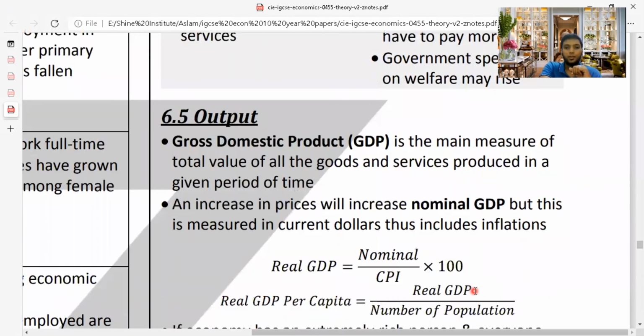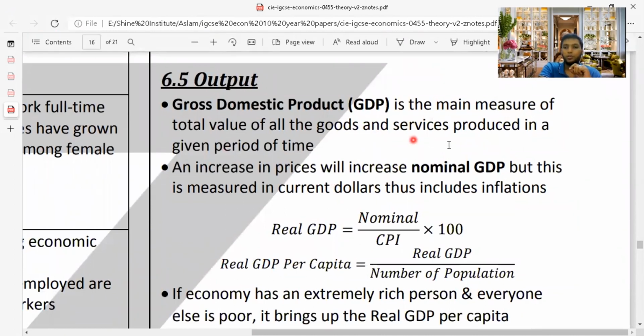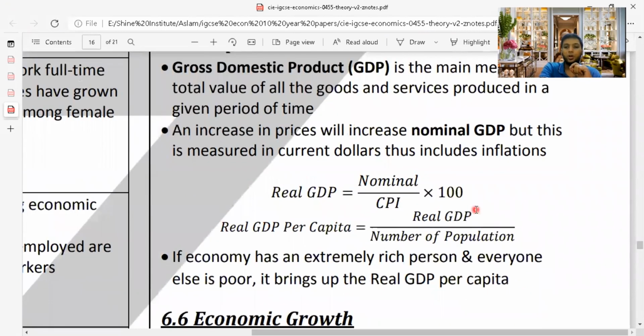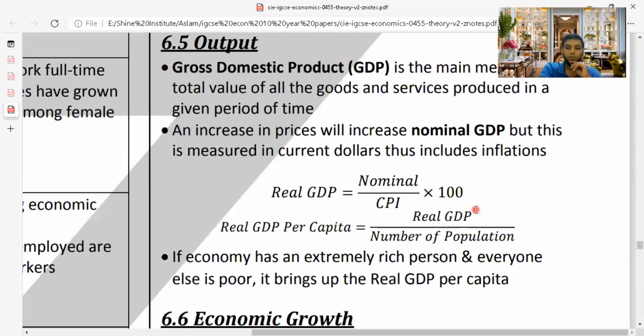We have output. What is GDP? Gross domestic product, the main measure of the total value of all goods and services produced in a given period of time. An increase in prices will increase nominal GDP, but this is measured in current dollars, thus it includes inflation. So they want to get the real, actual change in the money value, in real GDP. So when you are calculating real GDP, take nominal GDP divided by the CPI index, times 100. They will give these rates in exams, so you don't need to worry, but you need to know this formula. If you are getting the real GDP per capita for one person, how much the country is producing, it is real GDP divided by the number of population.